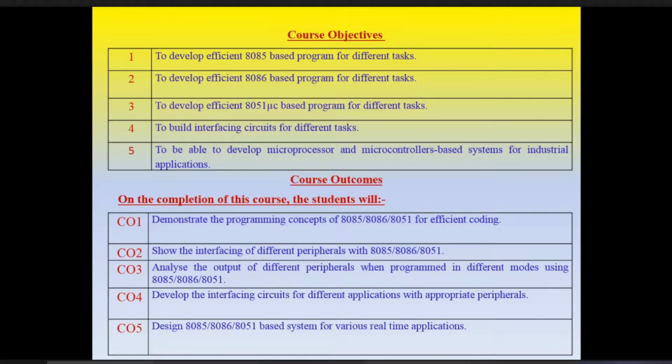So I will explain with some examples how to use the counters. That is valid for 8085, 8086, 8051. And you already know the concept of how to use looping. So I will start with the architecture first.